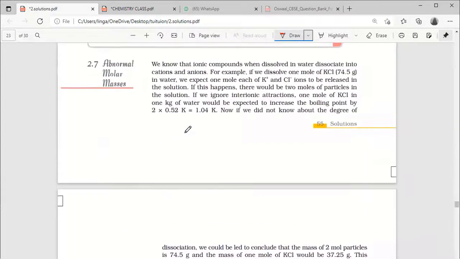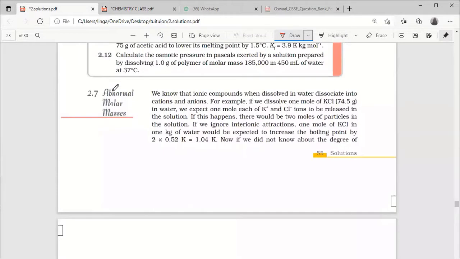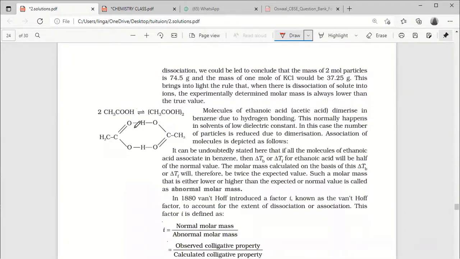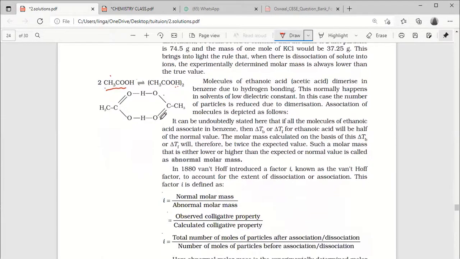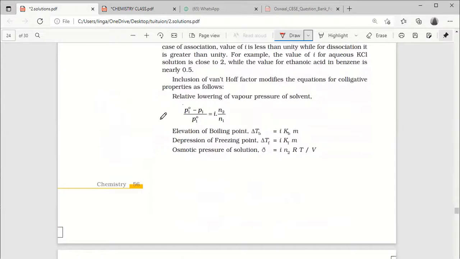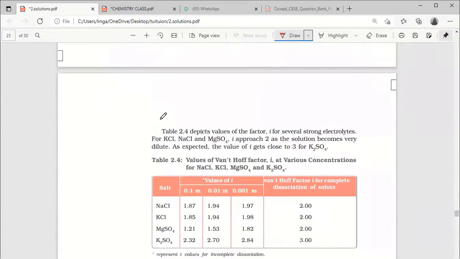Actually, abnormal molar mass is not there, but even though I told you a little bit, you asked me what dimerization means. See, acetic acid is dimerizing. I am taking 2 moles, but it becomes 1 mole. This is called dimerization. Yes, sir. Okay, and ionization means already you know that.